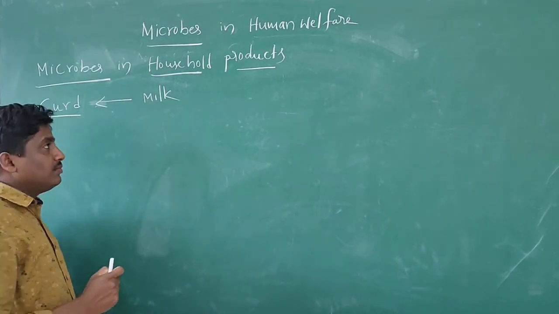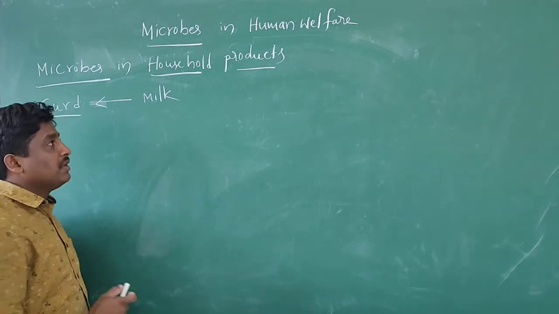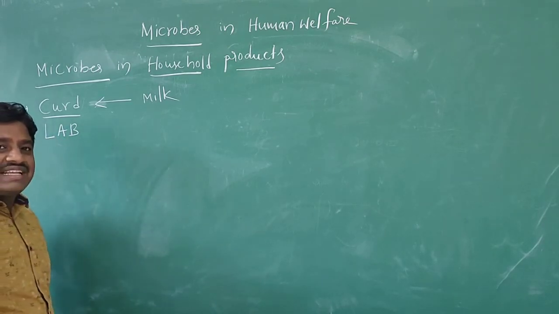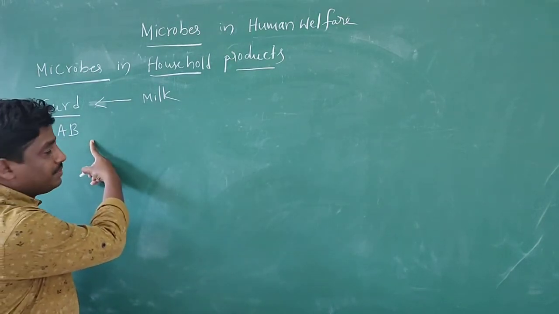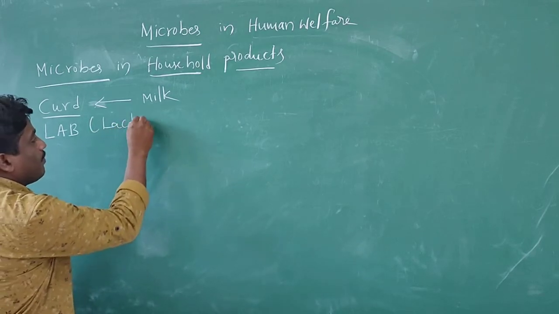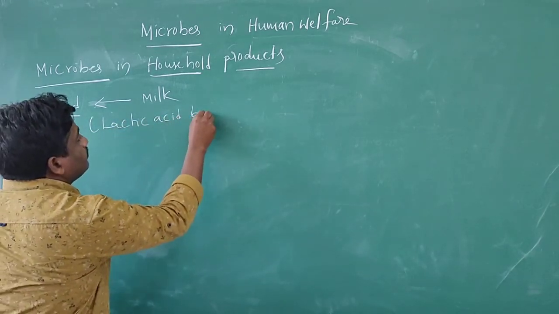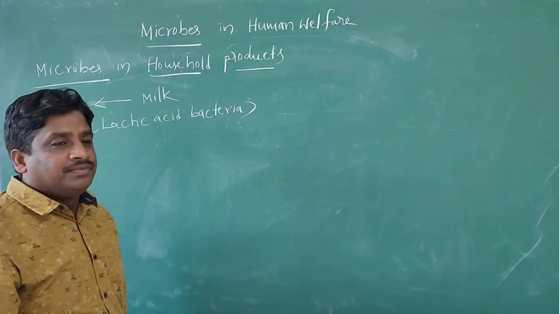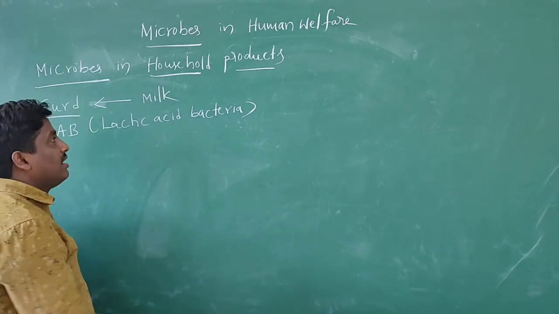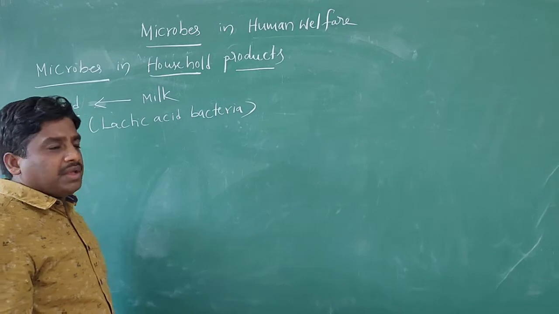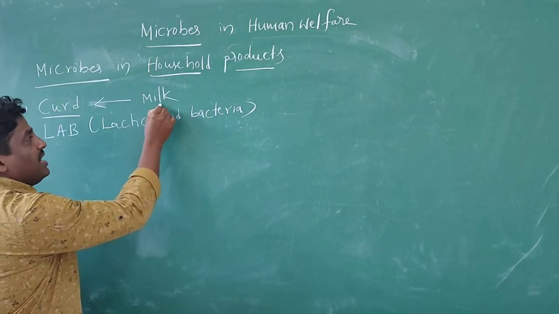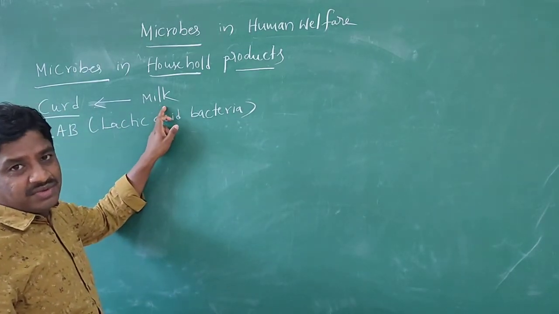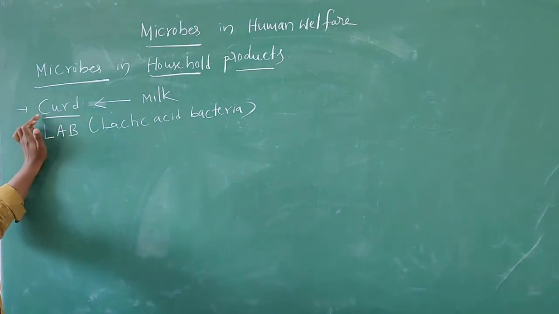How is this curd formed? Here, lactic acid bacteria. This lactic acid bacteria converts milk to curd. Okay, this lactic acid bacteria grows in milk and it is converted into curd.